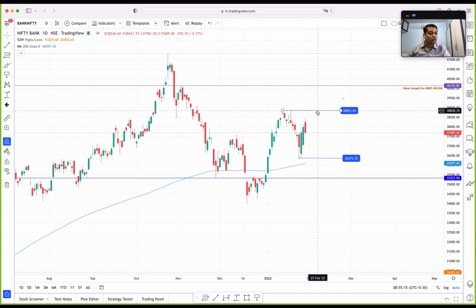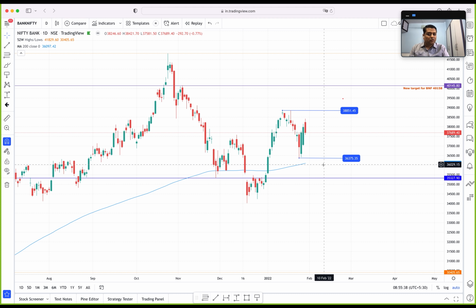But if this level becomes a resistance and price could not sustain above it, then we may see price falling very rapidly around the 36,300 level. Remember, if we break below this, it will still be a downtrend which is confirming. Understand, the prevailing trend right now for both the indices is downtrend.